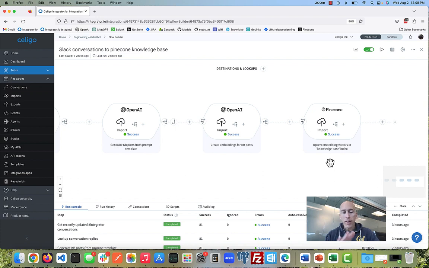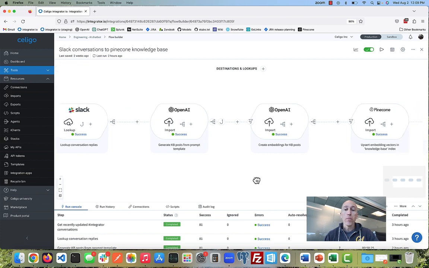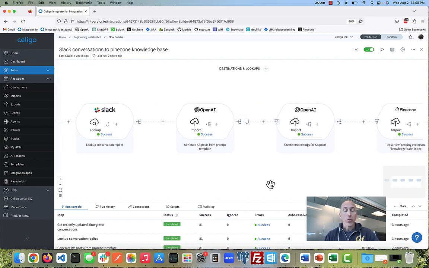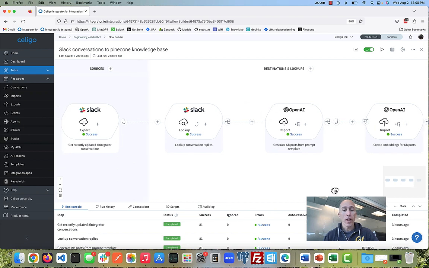And so now, taking a step back, with this flow I have all of the Slack conversations that have taken place about our product in the form of articles, with the meaning of those articles stored in a single database called Pinecone.